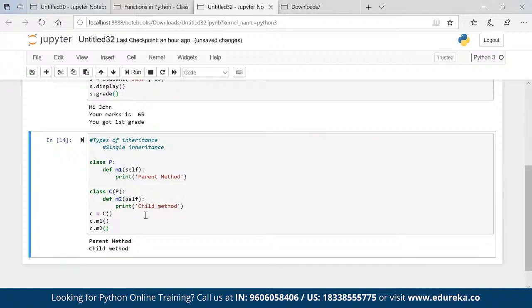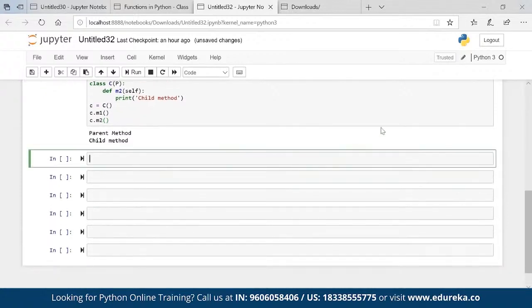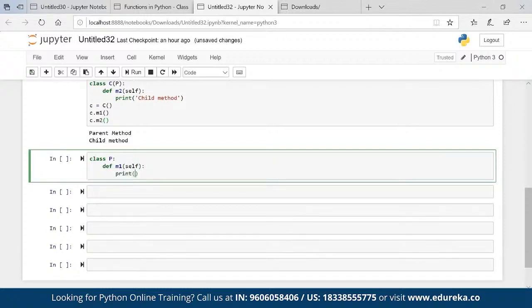Now what is the second type of inheritance, which is multi-level? Class P def M1 self print, let's say parent method.